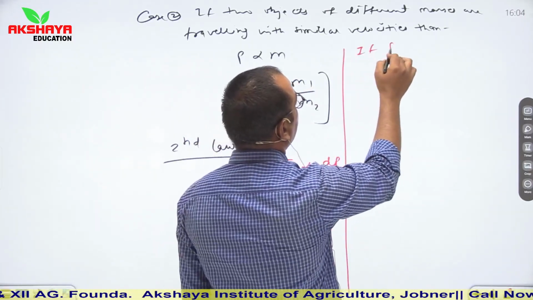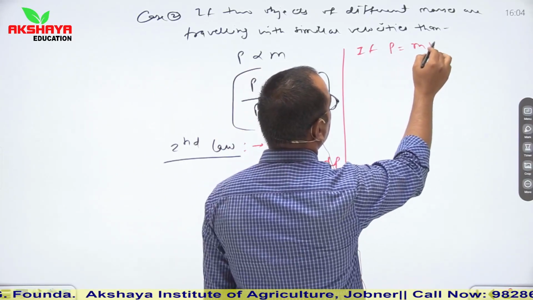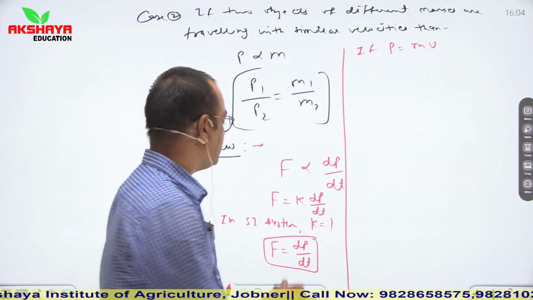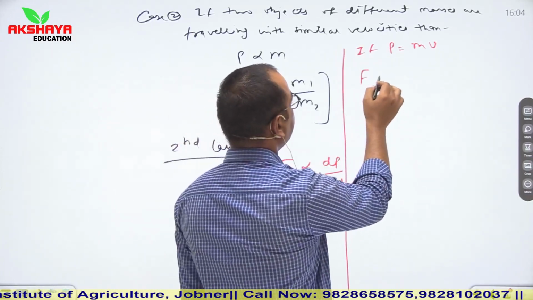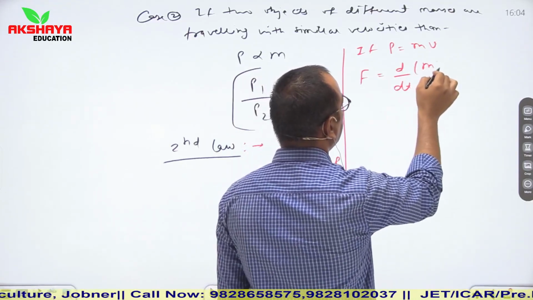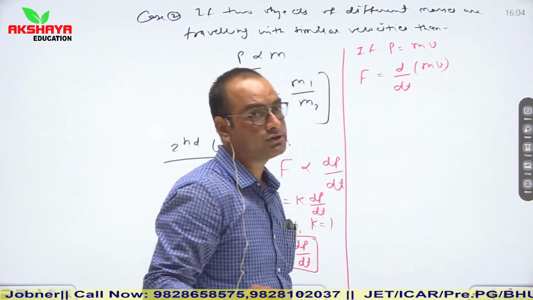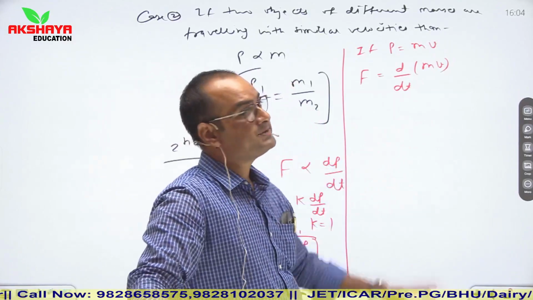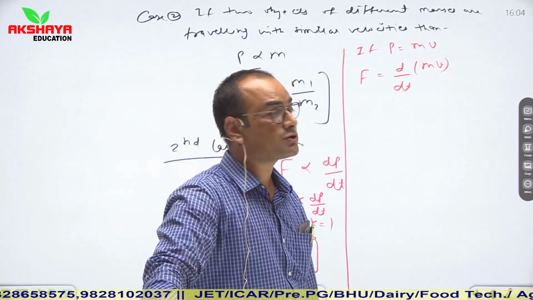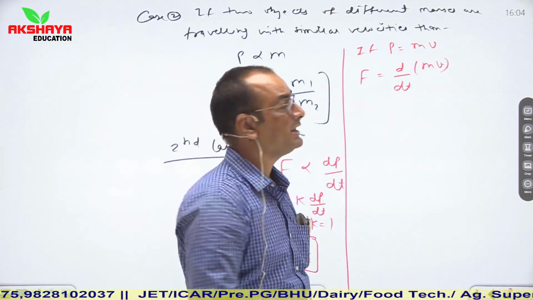If we place momentum P is equal to mv, then we can say that F is equal to d upon dt of m into v with respect to time. So see, here mass of object is always constant. It means velocity is variable.